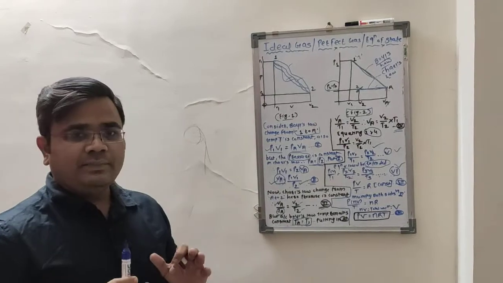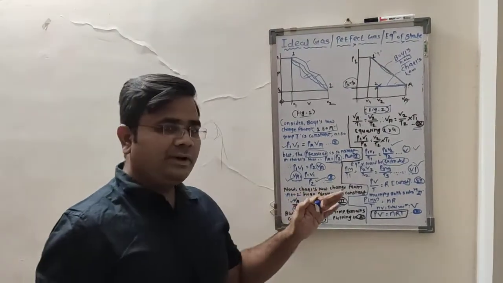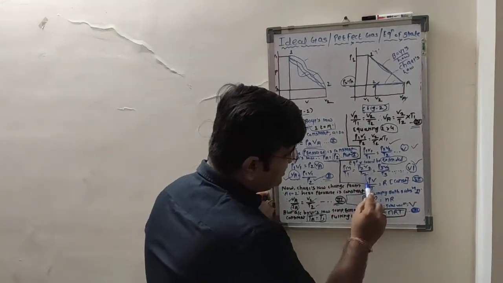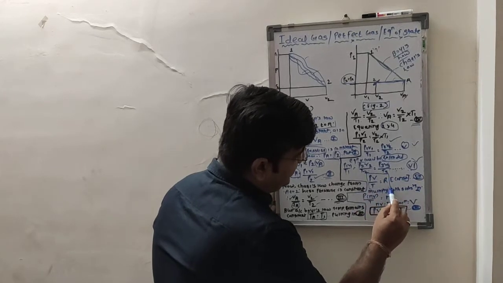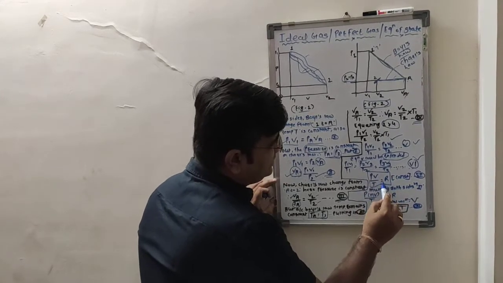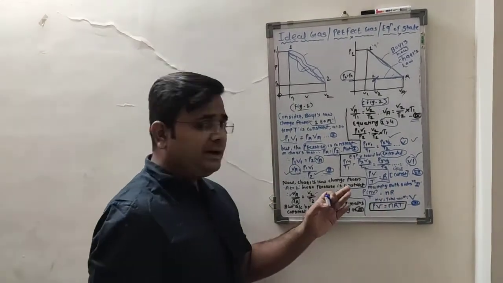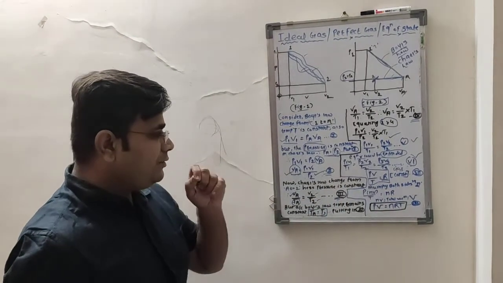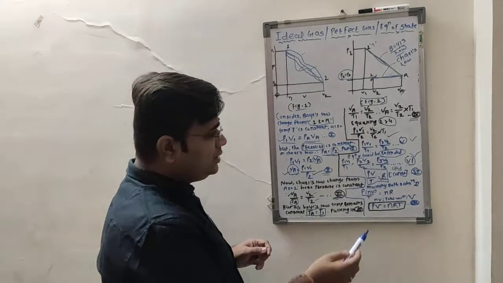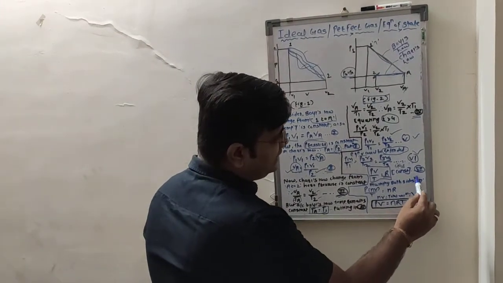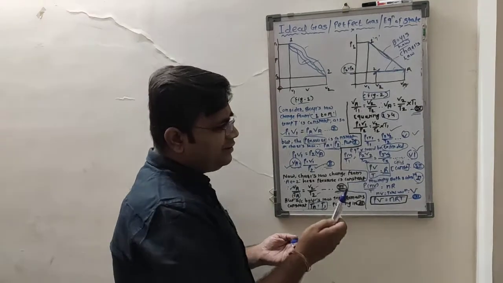By all this, you are going to understand that this factor, PV by T, is equal to R. R is nothing but the gas constant. Now here we are going to multiply both sides by n, moles, whatever you may take.